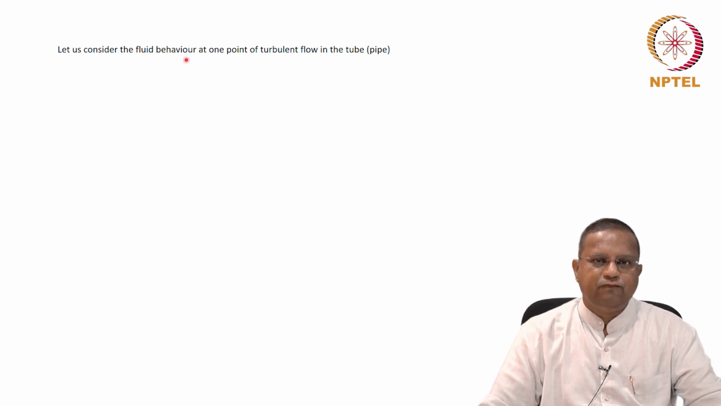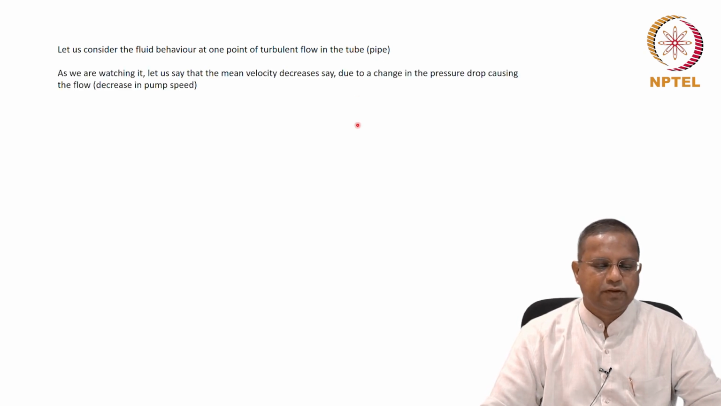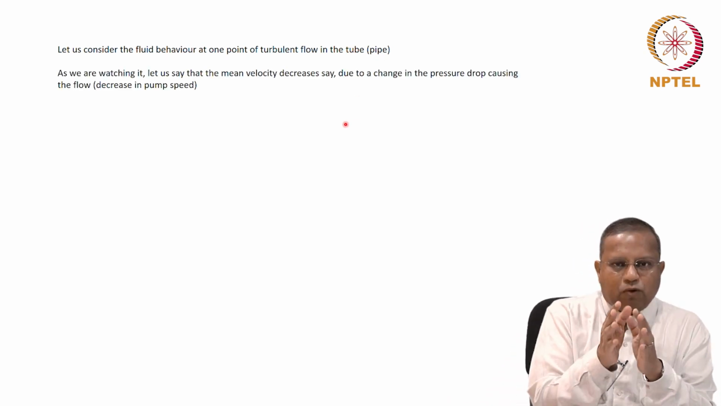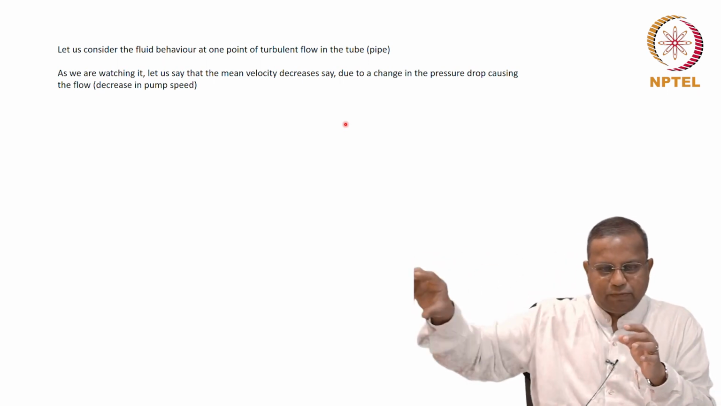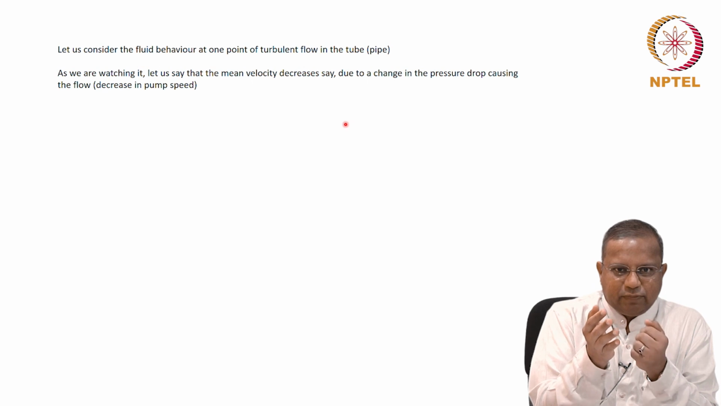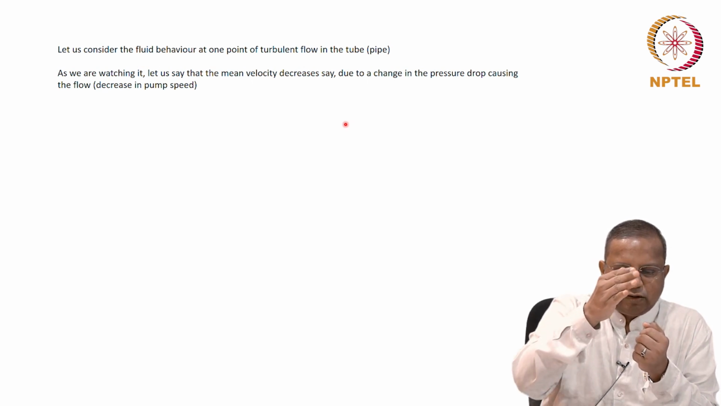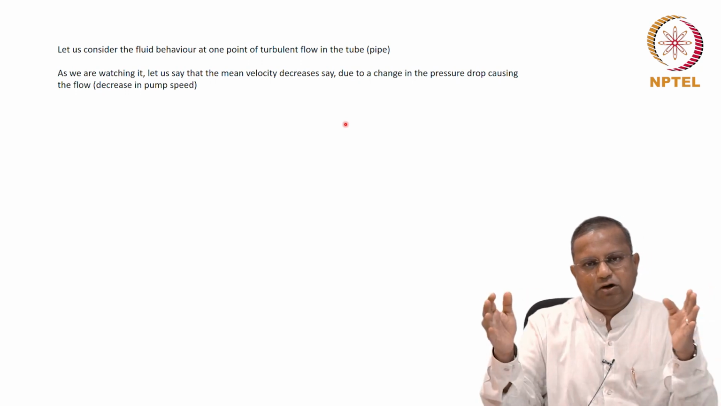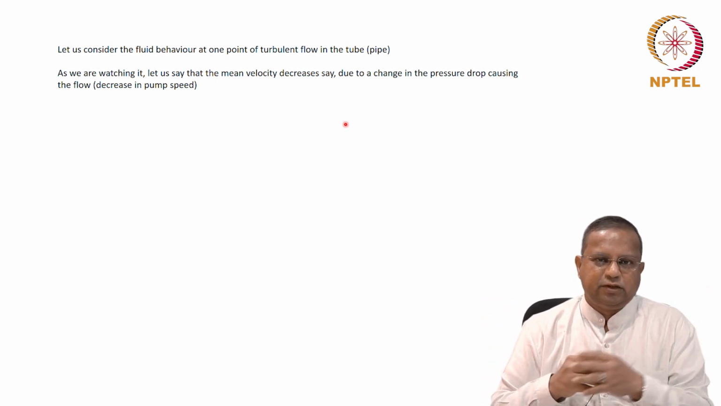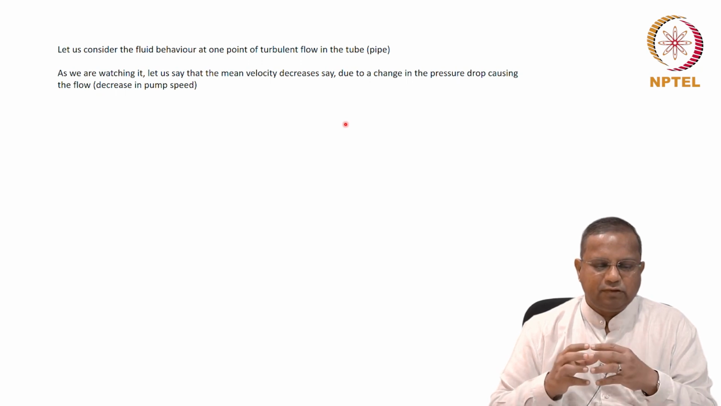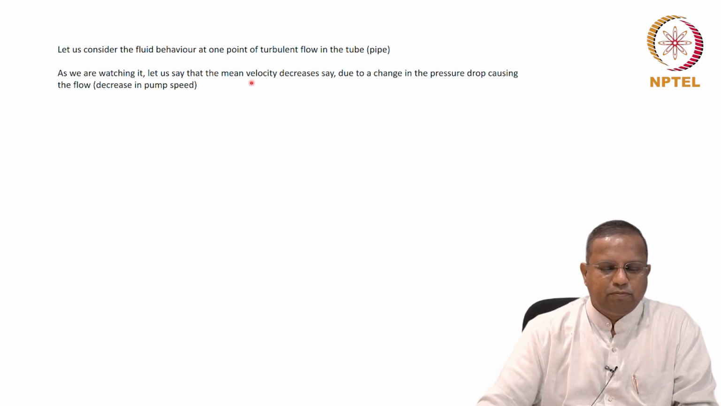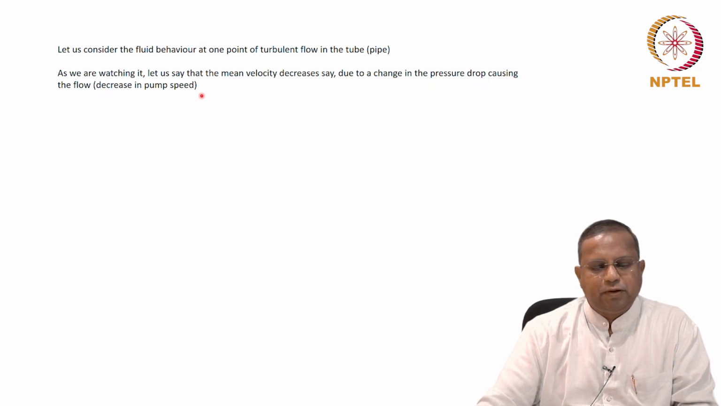Now, let us consider the fluid behavior at one point in turbulent flow in the tube or the pipe. We are going to use pipe and tube interchangeably in this course. Let us say there is turbulent flow occurring in the pipe. As we are watching it, we are going to slowly decrease the pressure drop which is causing the flow. You could do that by changing the motor settings, pump settings, and so on. So we are going to decrease the mean velocity by causing a pressure drop change or a decrease in the pump speed.